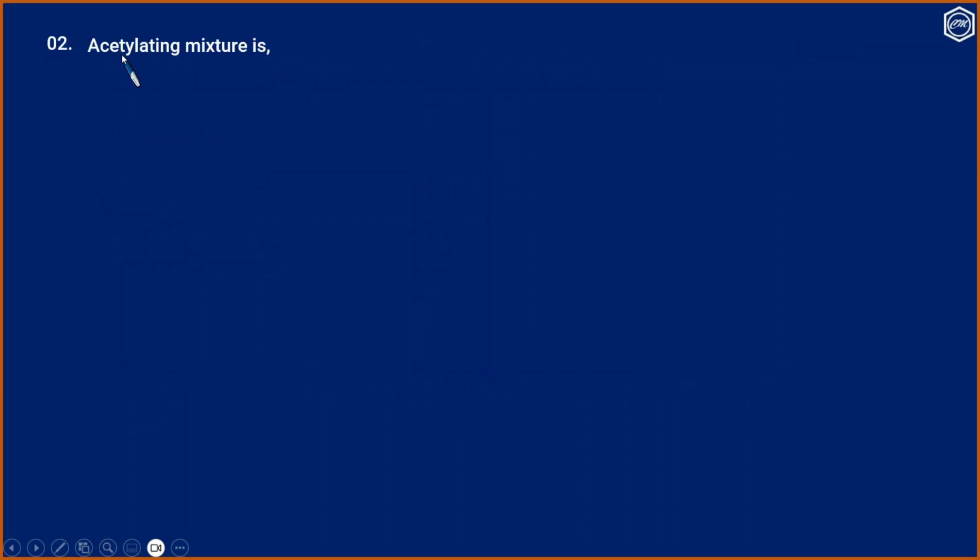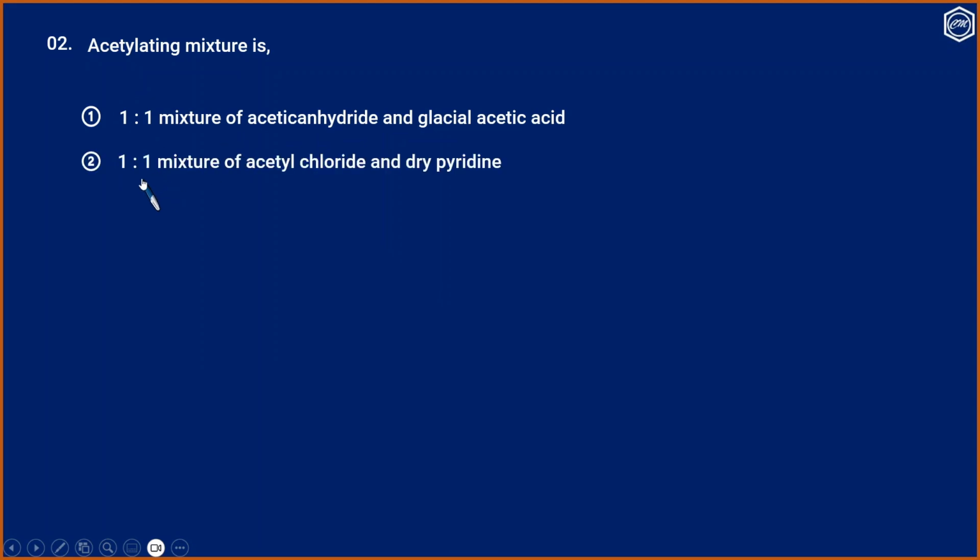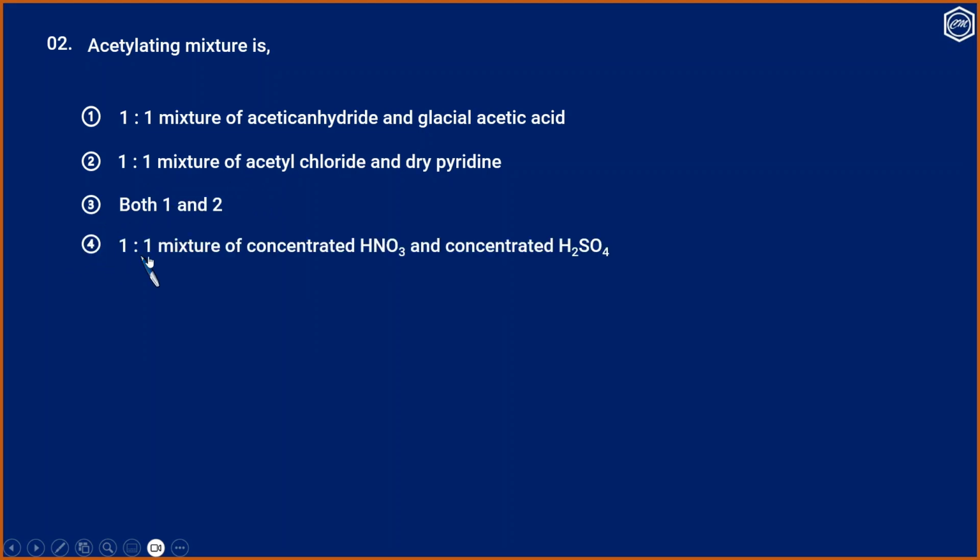Question number 2. Acetylating mixture is: 1, 1:1 mixture of acetic anhydride and glacial acetic acid. 2, 1:1 mixture of acetyl chloride and dry pyridine. 3, both 1 and 2. 4, 1:1 mixture of concentrated nitric acid and concentrated sulfuric acid.